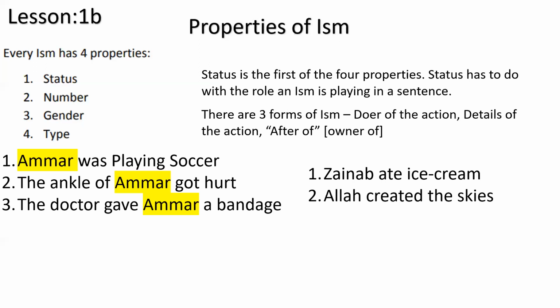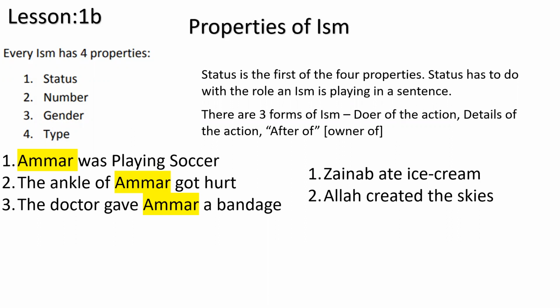Allah created the skies. Almost say very similar things, right? So the word Allah, and when you have examples, because in the Quran there's a lot of examples with the word Allah subhanahu wa ta'ala. So never say that Allah is ism here. Don't say it that way. That is not the right way to say. Always say the word Allah. Okay, the word Allah is ism here. The word Allah is in this status. So use the word Allah. Okay, and if by mistake you say that because you're new to the code, that's fine. Allah will forgive us, inshallah. But be careful, be conscious that when you use the name of Allah subhanahu wa ta'ala, you say the word Allah.